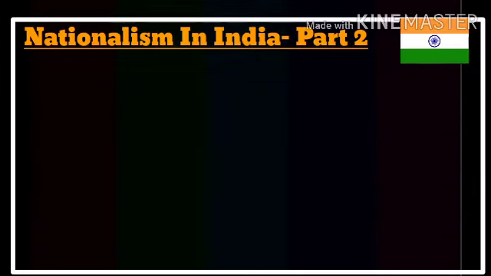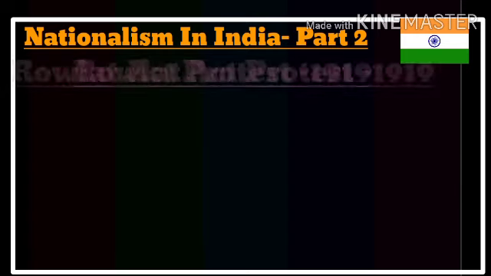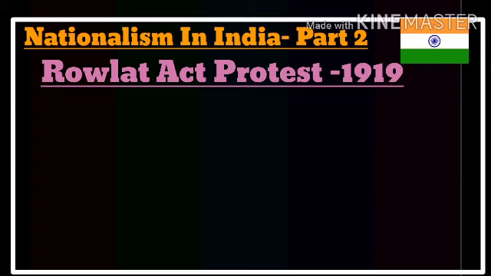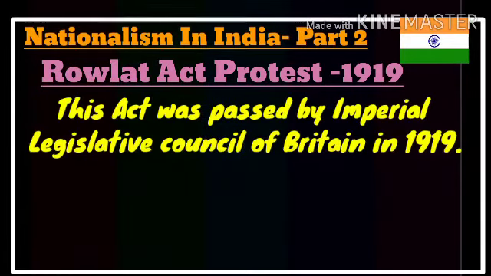Dear students, now let's move to the next important event that happened in 1919 in India, just before the Jallianwala Bagh massacre as well as the starting of the non-cooperation movement. That was the Rowlatt Act. Remember, this Rowlatt Act was passed by the Imperial Legislative Council of Britain in 1919 against India.